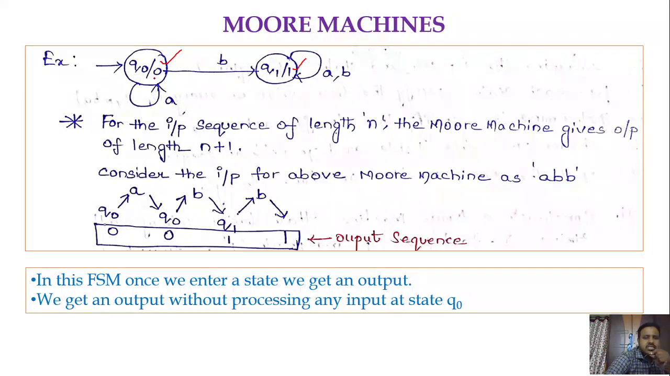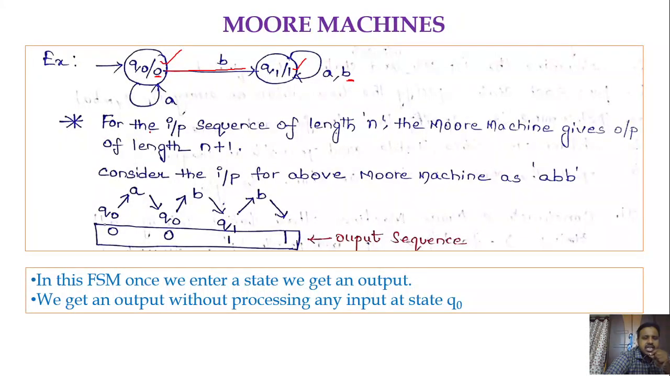So Q0 is having an output 0 and Q1 is having output 1, right? So Q0 on A, you will be in the same state, Q0, and the output is 0. Q0 on B, you are going to state Q1 and output is 1. Q1 on A, self transition, and Q1 on B, self transition, right?